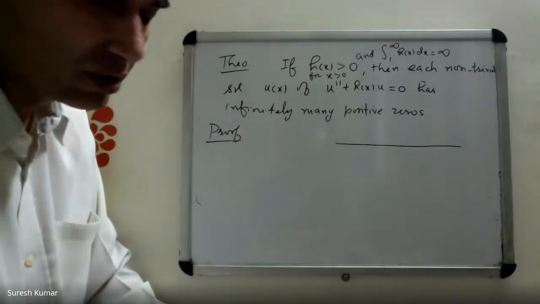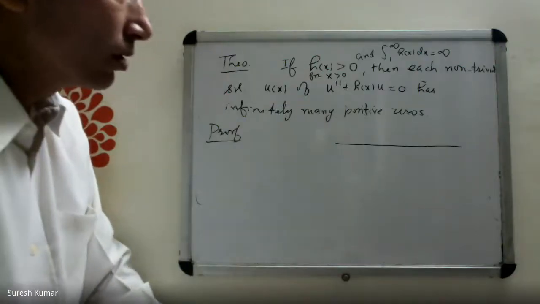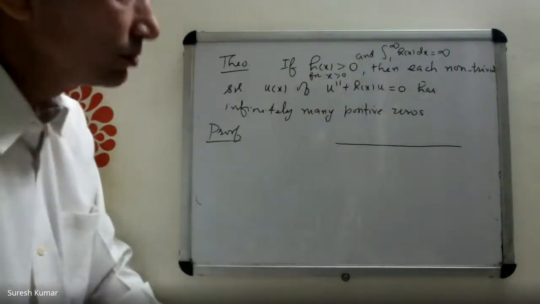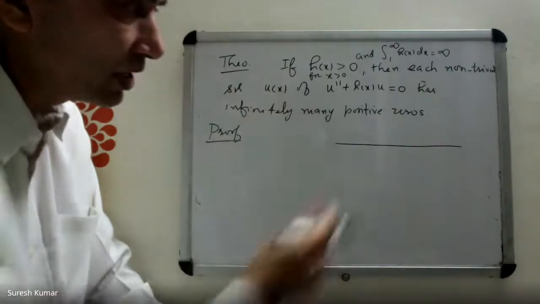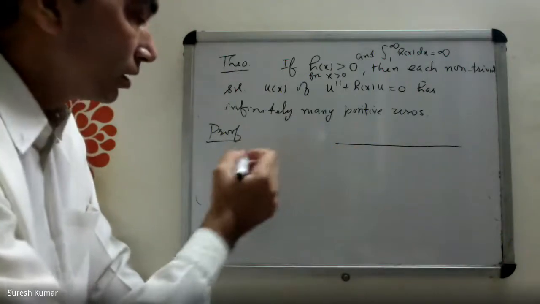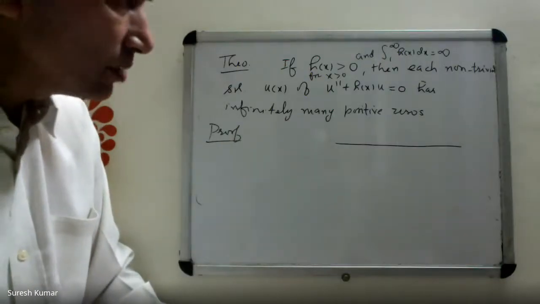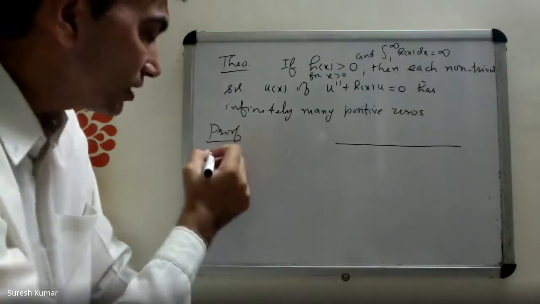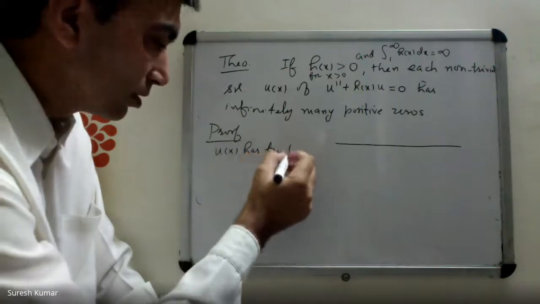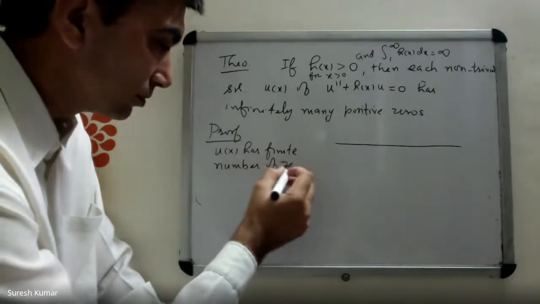When we prove it, you will understand. So to prove this result, I'm making a contrary assumption that suppose u(x) has a finite number of zeros.